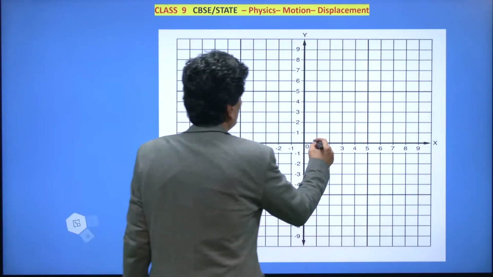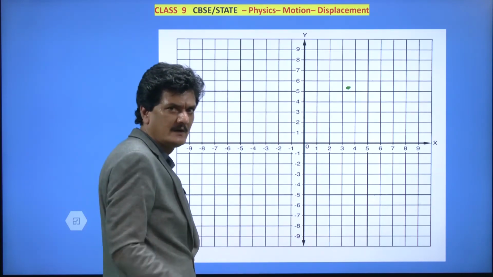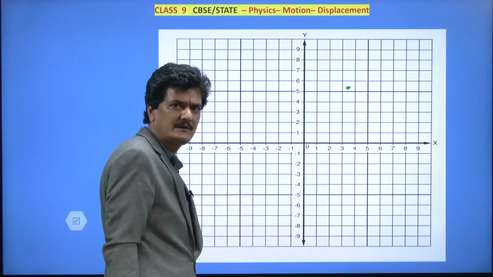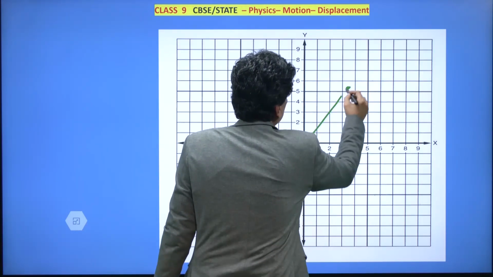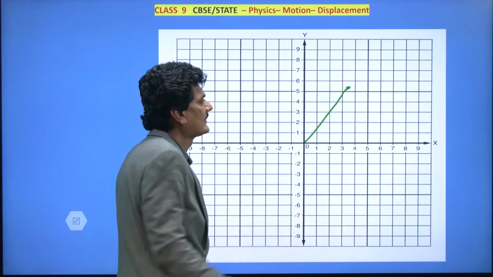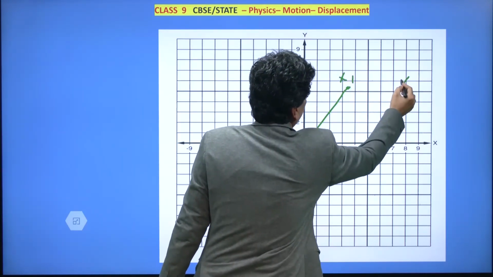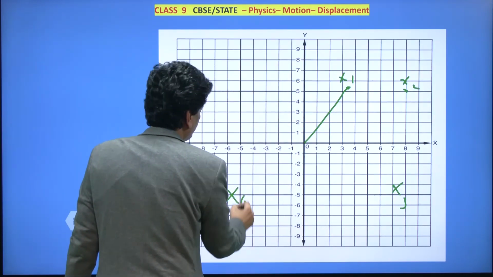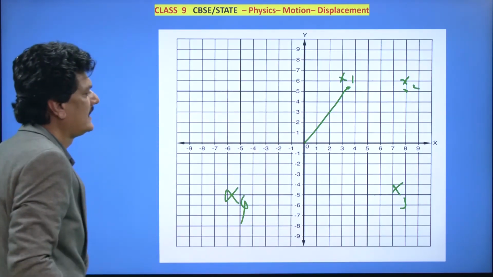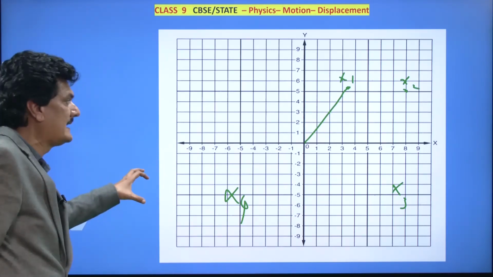Suppose it is here and you want to find out distance or displacement. Here x1, x2, x3, x4 and so on, but always they will be in a Cartesian axis.